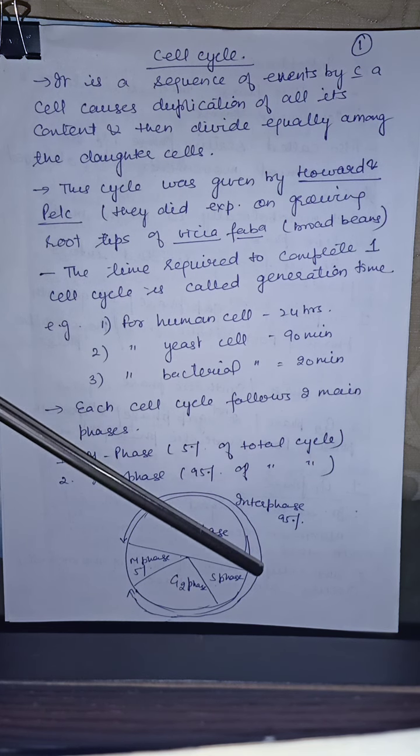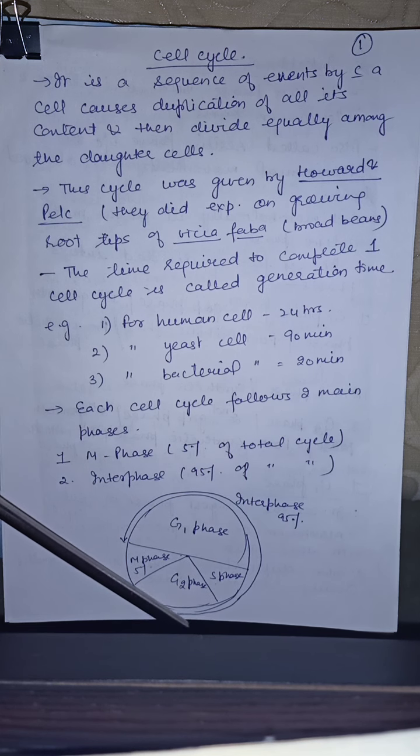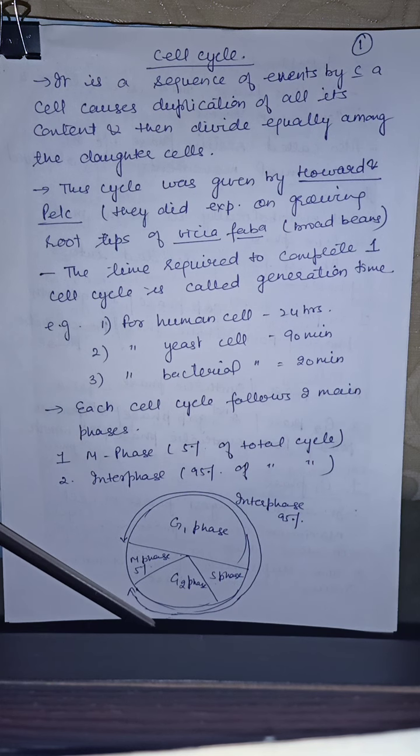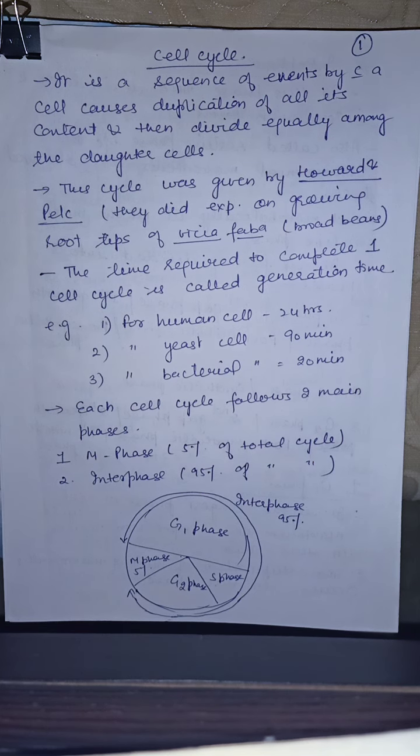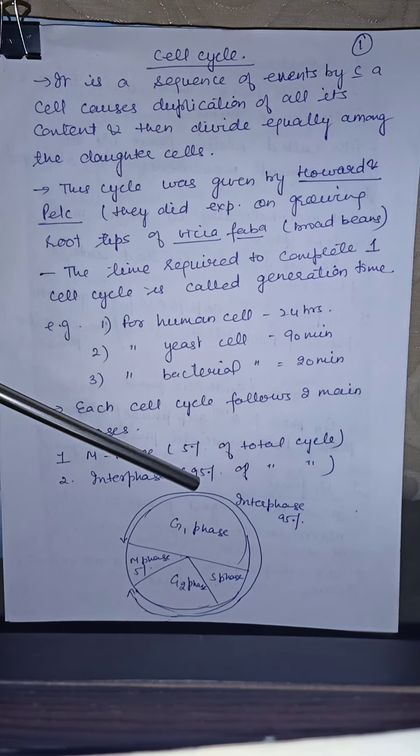Now I have drawn this pictorial representation of the cell cycle. Cell cycle is mainly divided into two phases. First is interphase and the other is M phase. Interphase covers 95% of the total time taken by the cell cycle, and only 5% is covered by the M phase, that is dividing phase or mitotic phase.